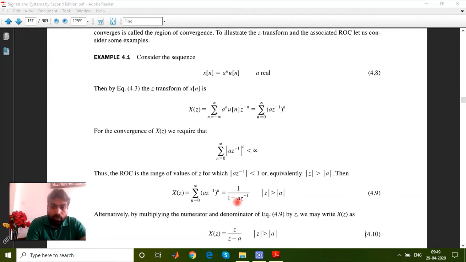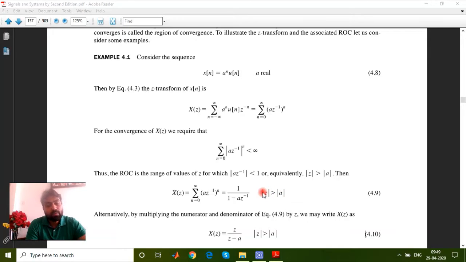Let's see 1 upon 1 minus a z inverse. Under this situation, if we put z as a, then the term becomes 1 minus 1, which is 0, and this makes the result infinite. So except for z equals a, this will be defined at all other points.